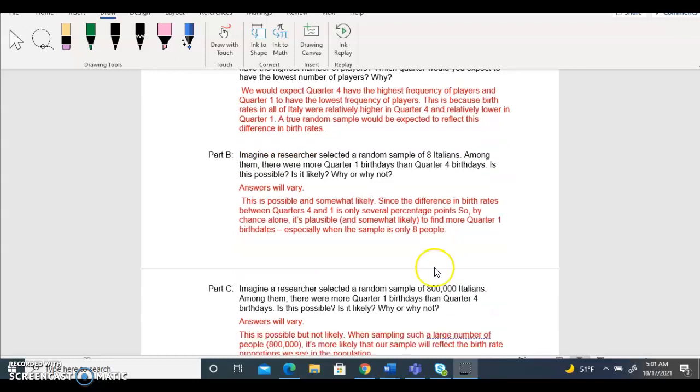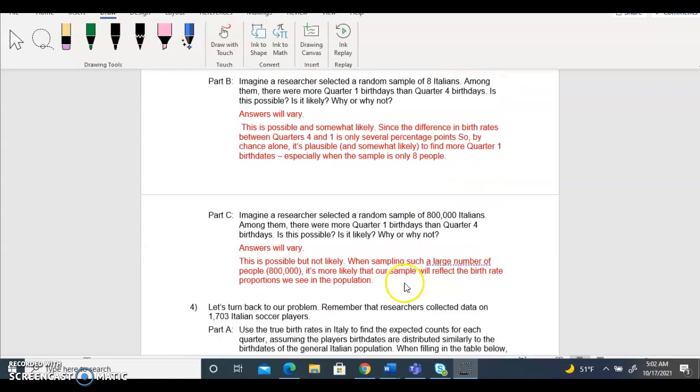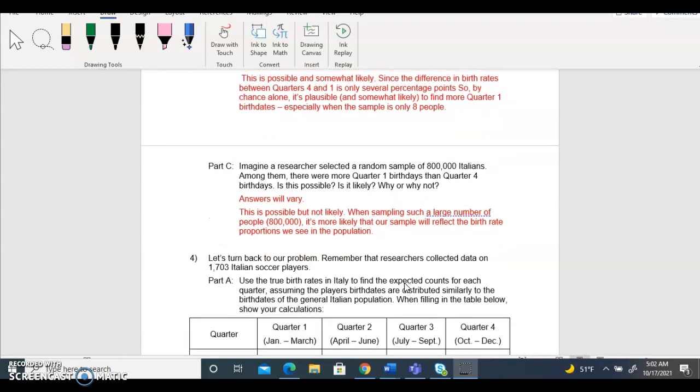But for part C, imagine the researchers selected a random sample of 800,000 Italians. Among them, there were more quarter 1 birthdays than quarter 4 birthdays. Is this possible? Is it likely? Why or why not? This is possible, but not likely. The sample here has a large number of people, and it is more likely that our sample will reflect the birth rate proportion we see in the entire population.